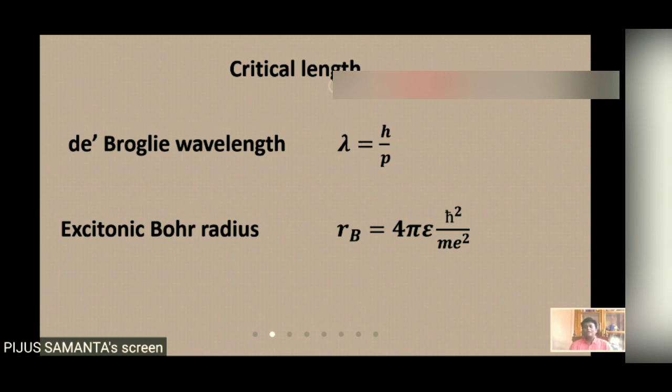So if this excitonic interaction is high, then this exciton is bound to an atom, and for a material with a high dielectric constant, the Coulombic interaction is less, then this exciton can move over the lattice. That is called a free exciton or Wannier-Mott exciton. There are different kinds of exciton that I will discuss, but remember, in case of semiconductors, I shall use the excitonic Bohr radius as the length scale, while in case of metals, I shall take the de Broglie length as the critical length.